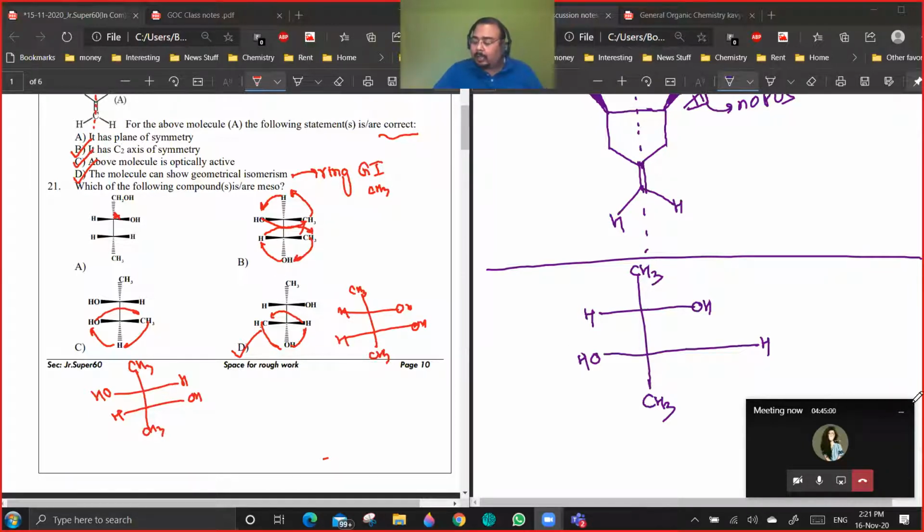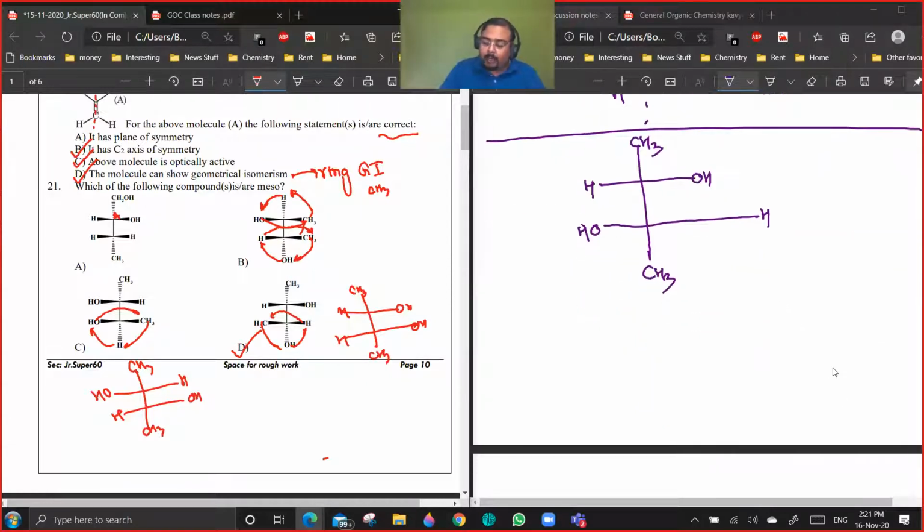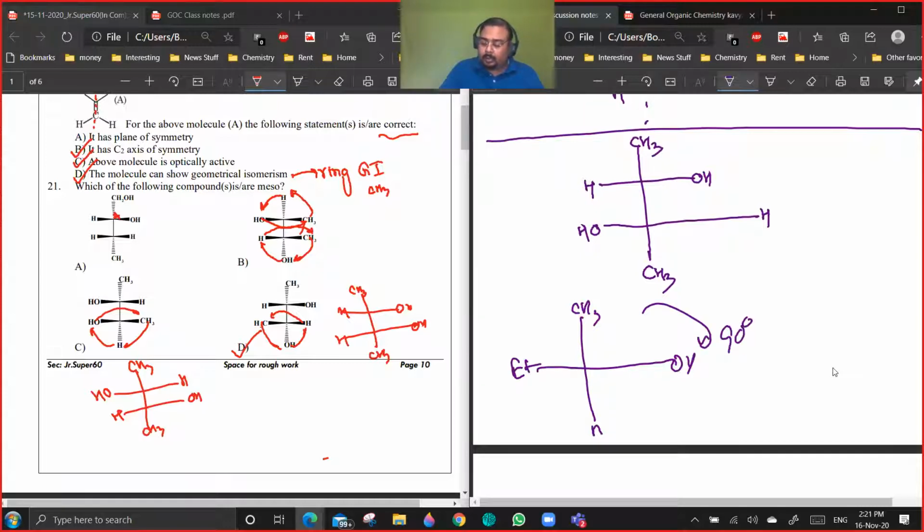Okay. See, when does the problem occur in Fisher projection rotation? See, suppose you are having a single chiral center. And you rotate it by 90 degrees. Then you get an enantiomer. Are you getting a point? Okay. But here we are not rotating the Fisher projection. We are rotating the bond line. Are you getting a point?